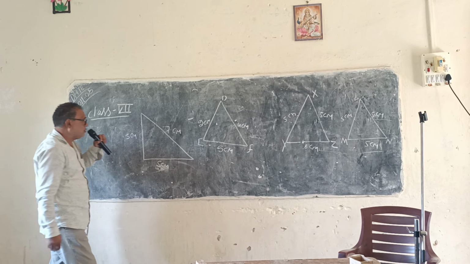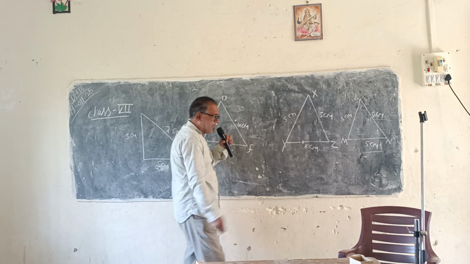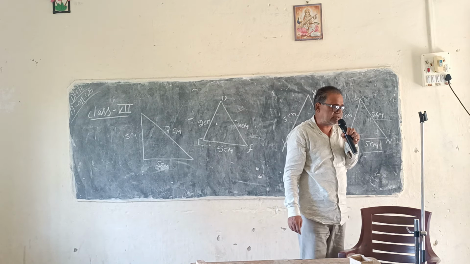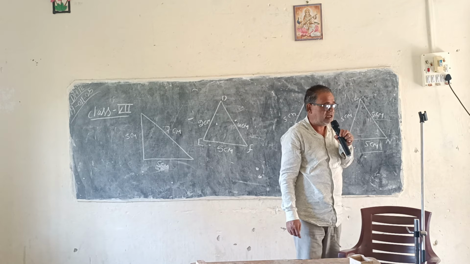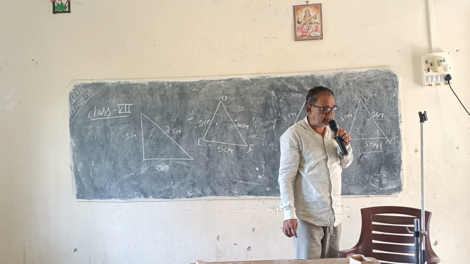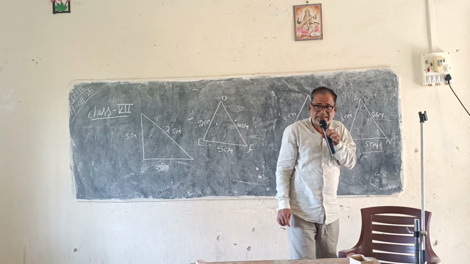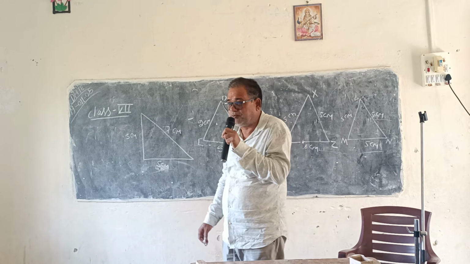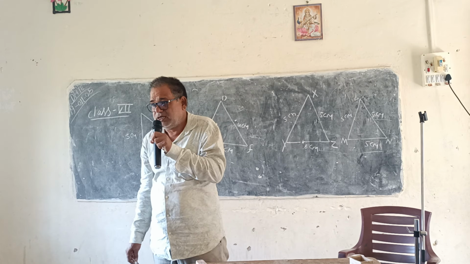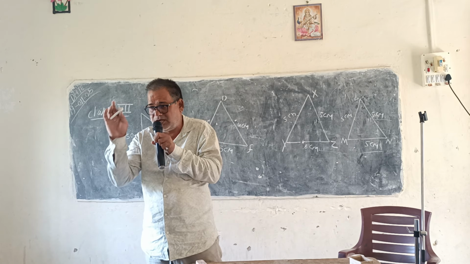So, we have different kinds of triangles, but we have to consider the length of their sides. If we consider the triangles this way, then we have only 3 kinds of triangles.